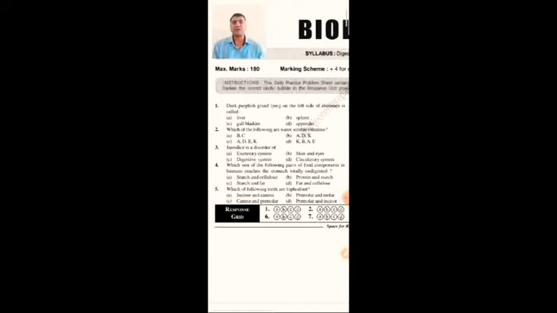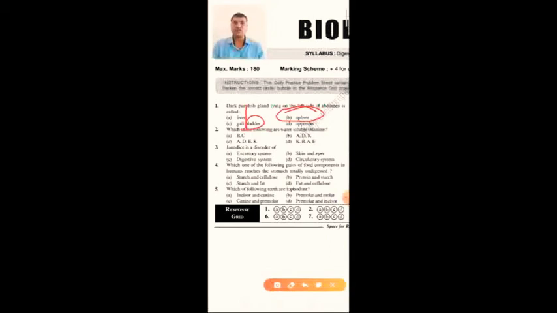Appendix, it is almost the skin color, or you can call the brown color. So here the dark purplish gland is liver and spleen, but on the left side it is the spleen. It is also called the graveyard of RBC, and it is also called a blood bank, and it always receives only pure blood. So here the answer for this particular question is spleen, that is B option.